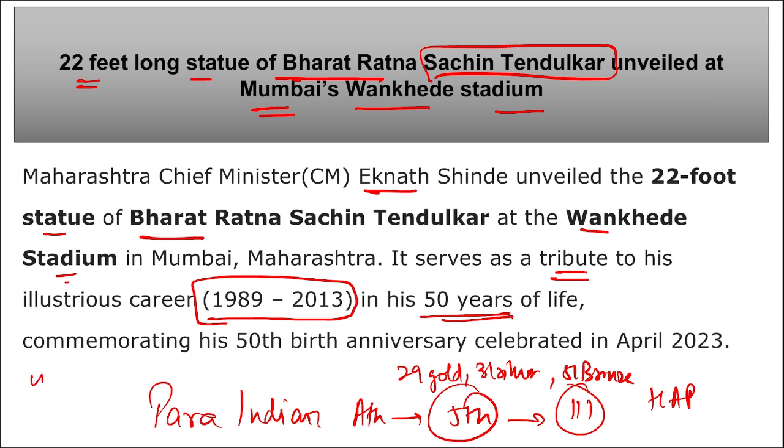Next thing, remember, it was the fourth edition of the Asian Para Games that was held recently, and India recorded its highest ever medal tally of 111. In this total medal tally, who secured the top position? China secured the top position with 521 medals. Another important thing to remember here is the mascot, a divine bird for the Hangzhou Asian Games, that is Fifi. Fifi is the name of this divine bird that was the mascot of the Asian Games that were held in Guangzhou, and recently the Asian Para Games were held in Guangzhou.